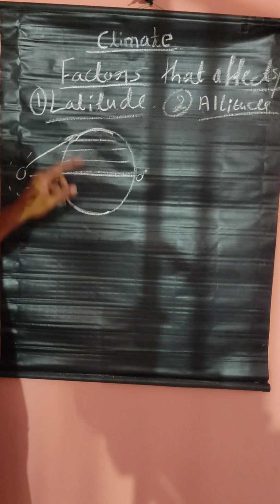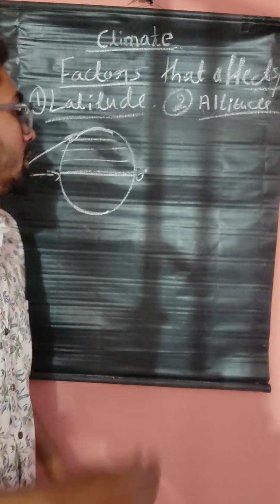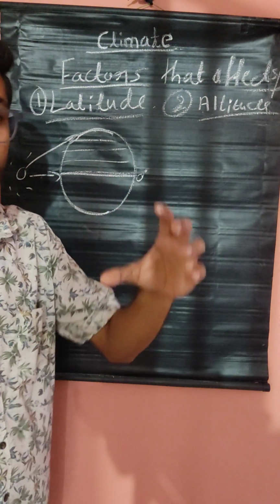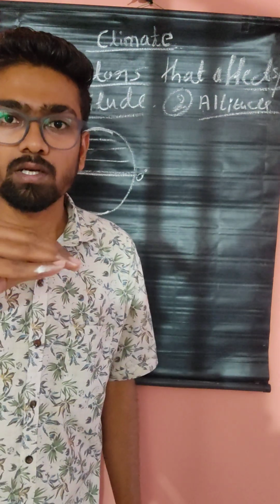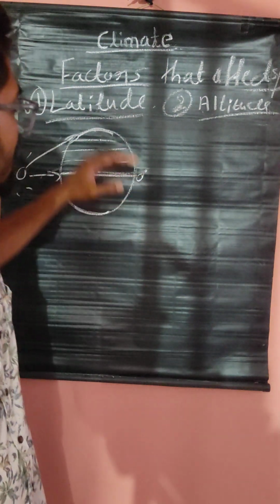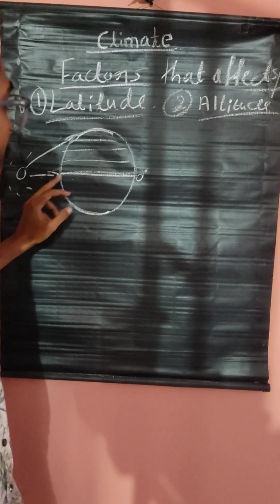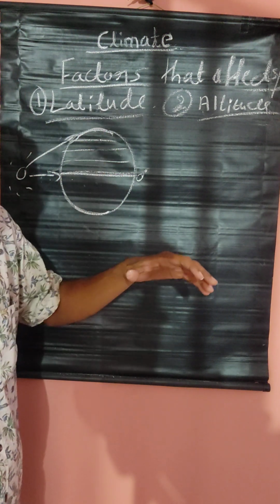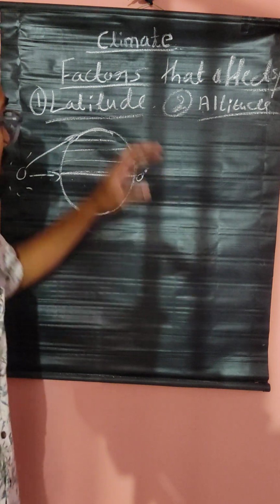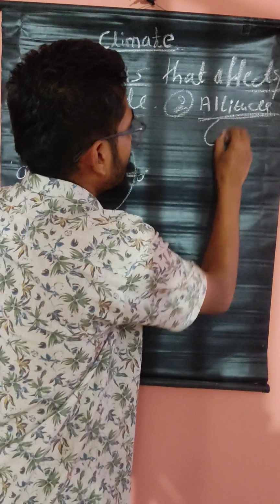The inclined rays towards the pole, those inclined rays' intensity is less. That's why the equator faces more heat. By that more heat, what all things is going to happen, I will discuss it later. First, the latitude is clear. In the equator, the climate and the weather condition is heat. In the poles, it is less. This is why latitude affects climate. And altitude. Altitude means height.